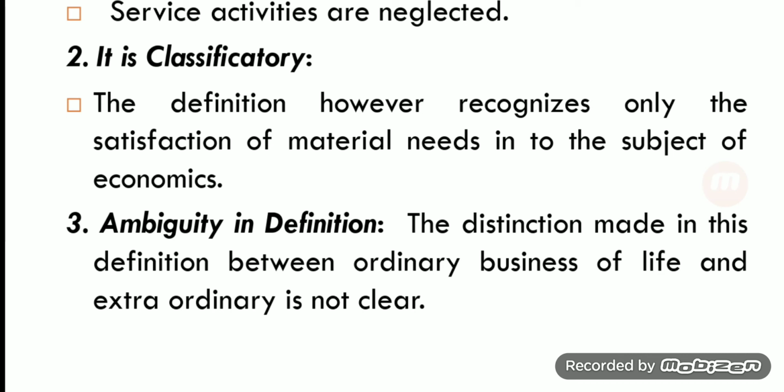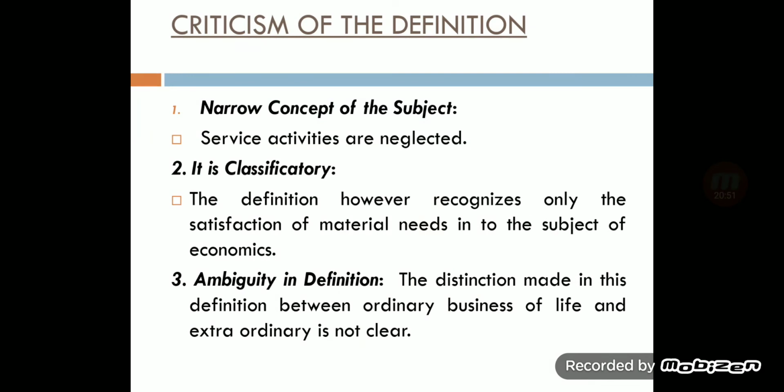Ordinary business of life means how a human being can earn income and how he spends the income. So it is not clear what the difference is between ordinary, normal business of life and extraordinary. Clear.